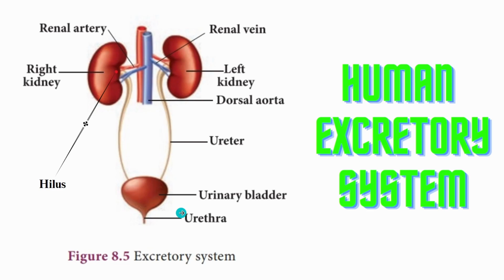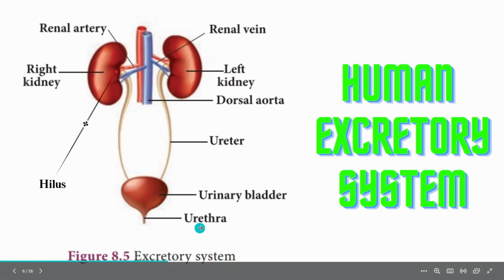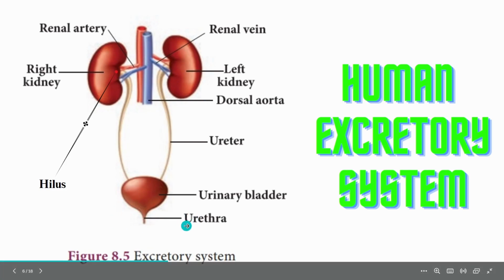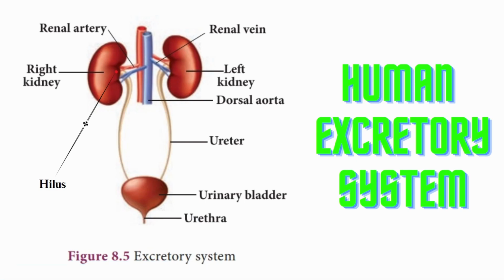In females, the urethra is relatively short, about 4 centimeters. It opens in front of the vaginal opening and passes through the vestibule. In males, it is longer since it passes through the penis, and it is 20 centimeters long.